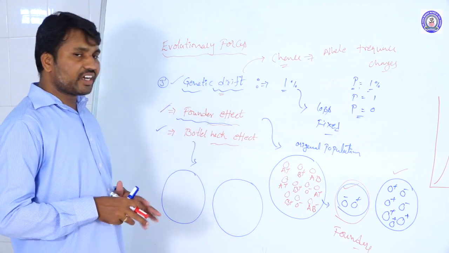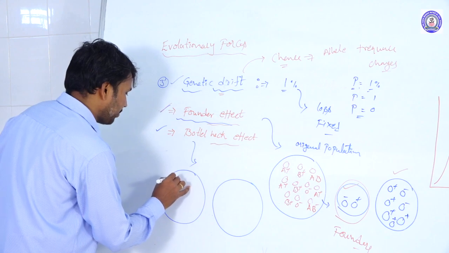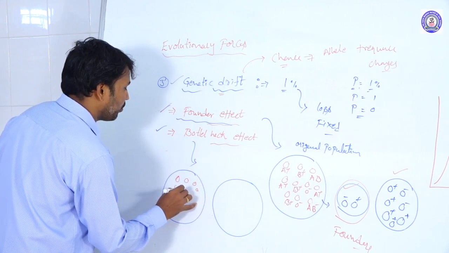Suppose in the bottleneck effect we take a particular population.